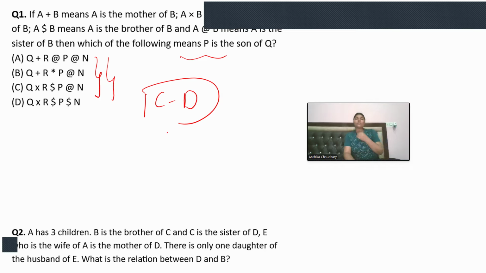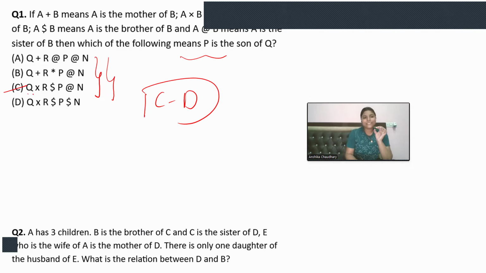I'm not saying that every time you will get the answer C or D. Maybe the answer can be A also, but I have seen this many times. So I'll first check the C option.